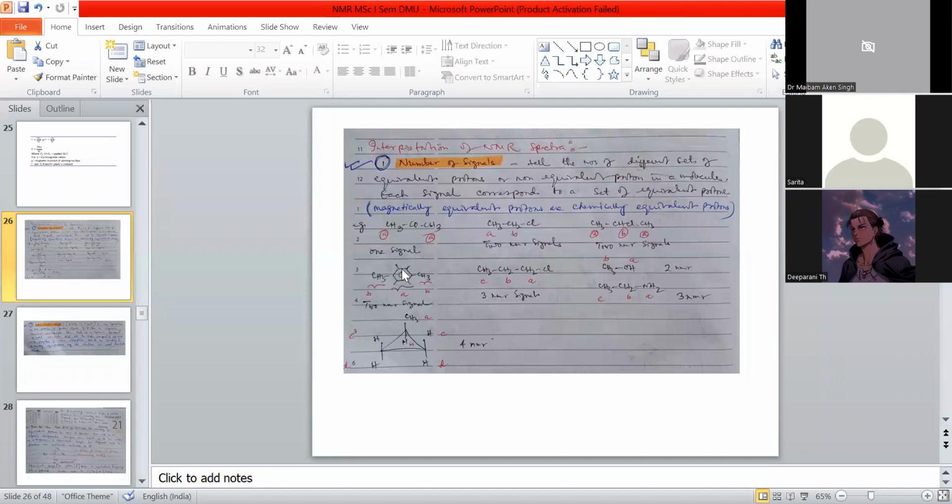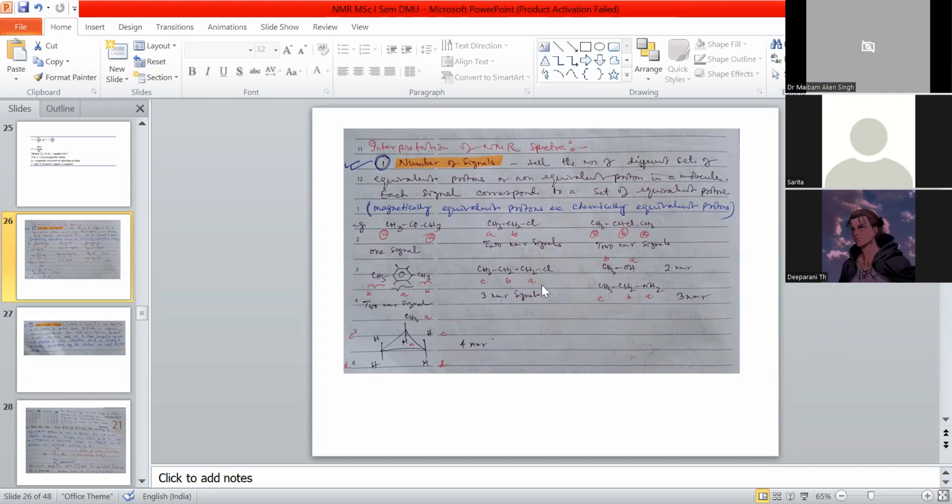In the next compound, there is a benzene ring with CH3 groups. This is CH3, this is CH3, and both have the same environment. We mark them as B protons, and all these 4 protons have the same environment. We mark them as A protons. Here also there are 2 types of chemically different protons, so we will get 2 NMR signals.